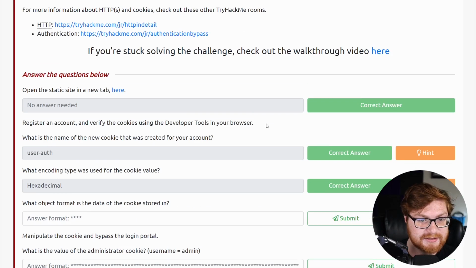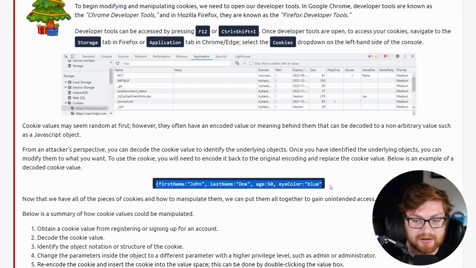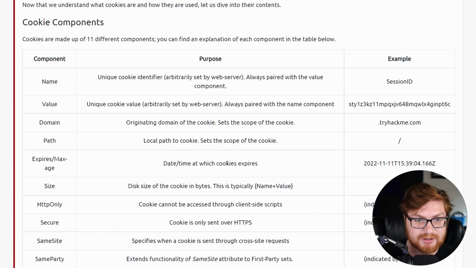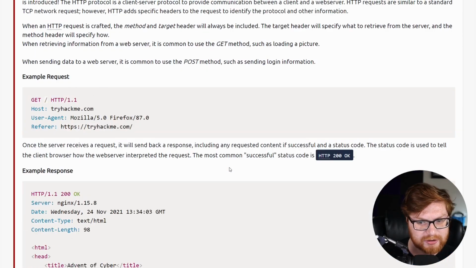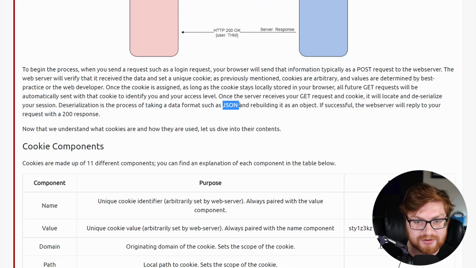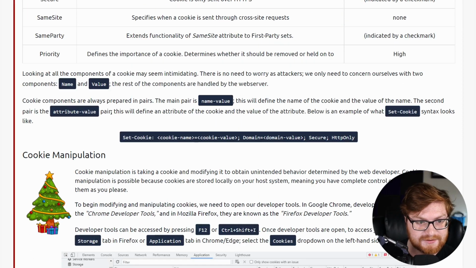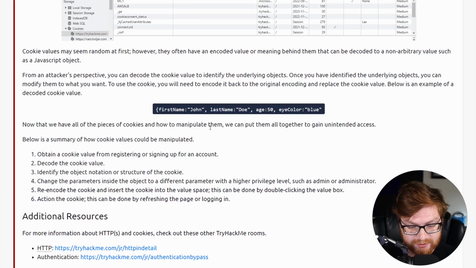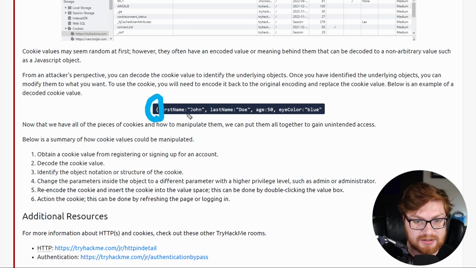This looks like the same representation that we saw above. And this, as TryHackMe had mentioned, has the structure with the curly braces wrapping around it. Let's see, they had another example here. JSON, right? This is that structure. And I'll zoom in just a tad on that to focus on that. When you see the curly braces, and when you see a key being set with the colon to an actual value, age colon 50, eye color colon blue, whatever, that structure is JSON.